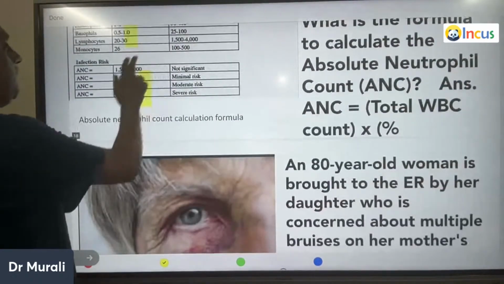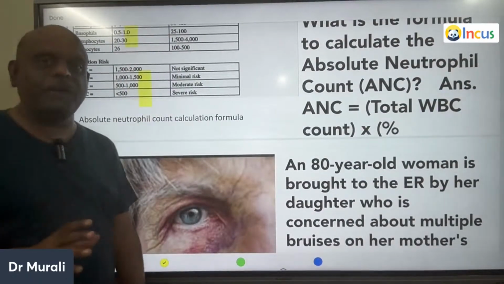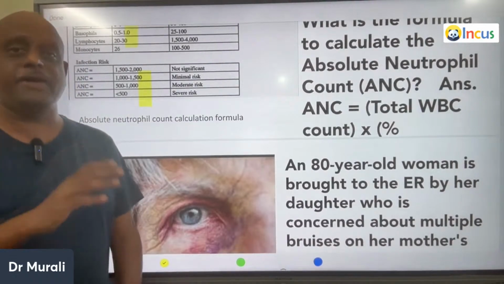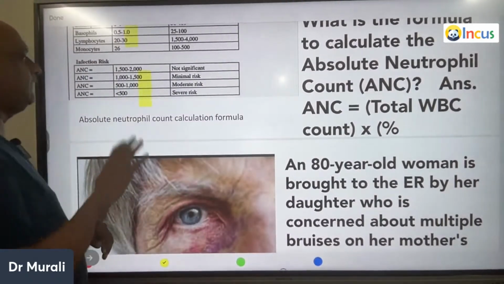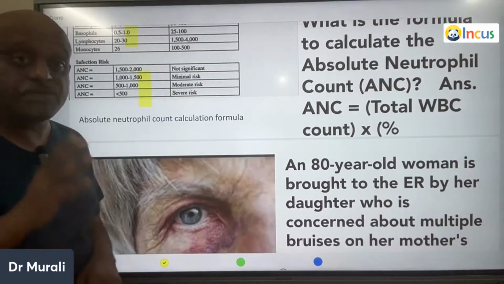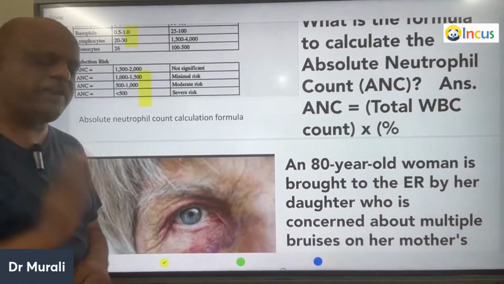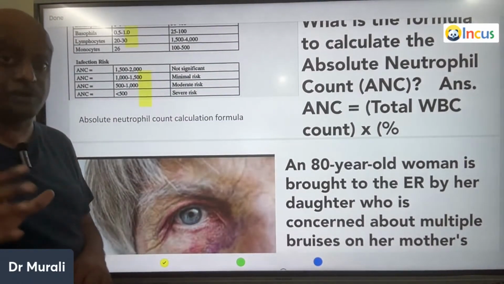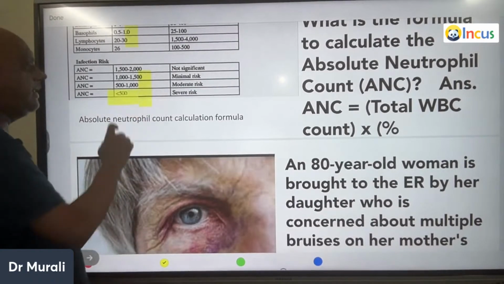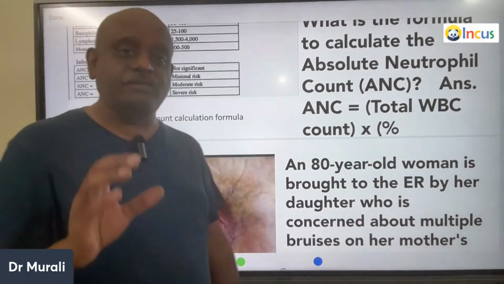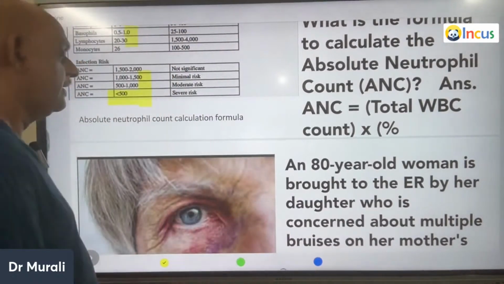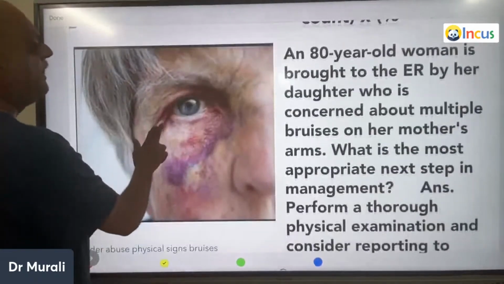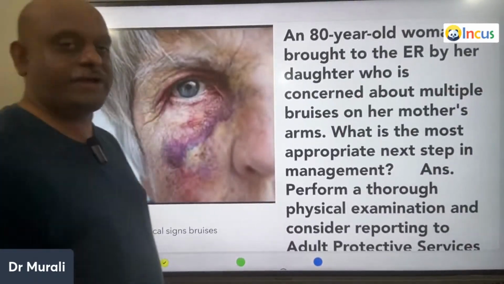So whenever absolute neutrophil count is between 1500 to 2000, typically there is no significant risk. But if it is less than 500, there's a very severe risk, absolute neutrophil count. Less than 500 means there is a very severe risk of developing infections, and you need to prophylactically treat those infections and increase the neutrophil count.